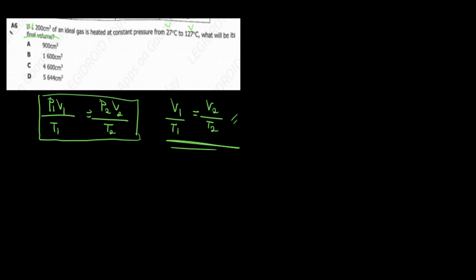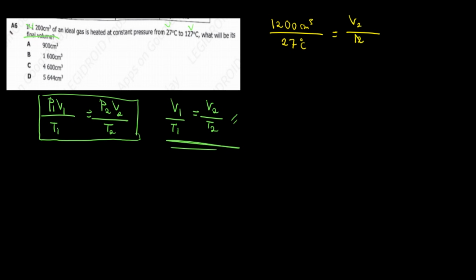What we're going to have is V1, which is 1200 cubic centimeter, divided by our T1, which is 27 degrees Celsius, equals V2, which we're trying to look for as our final volume, divided by our final temperature, which is 127 degrees Celsius.